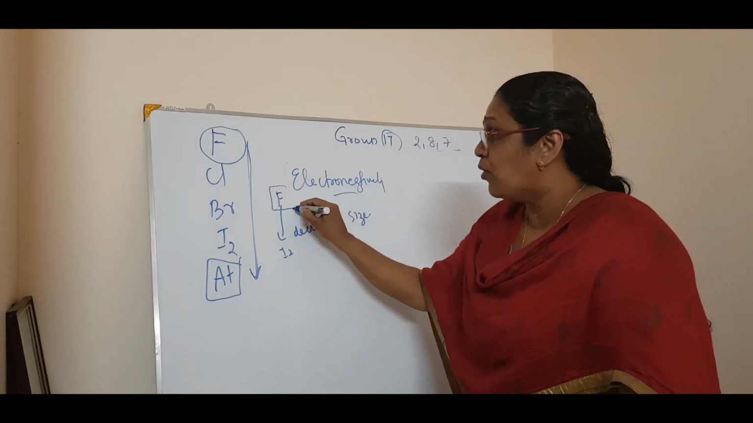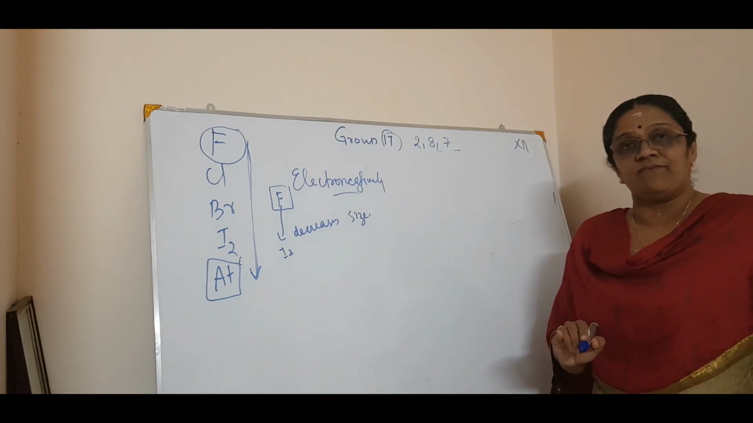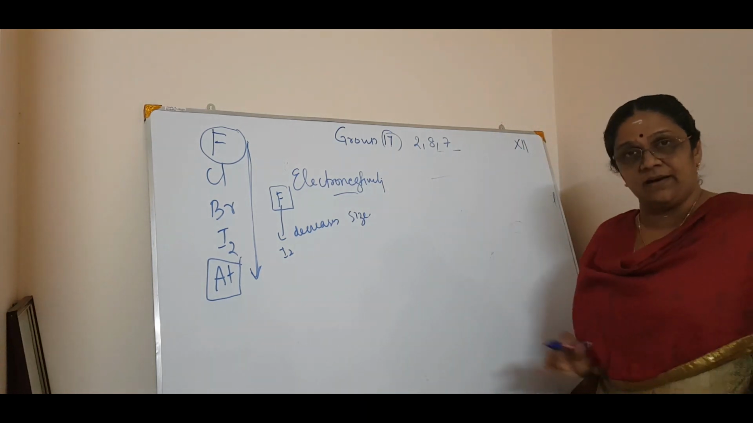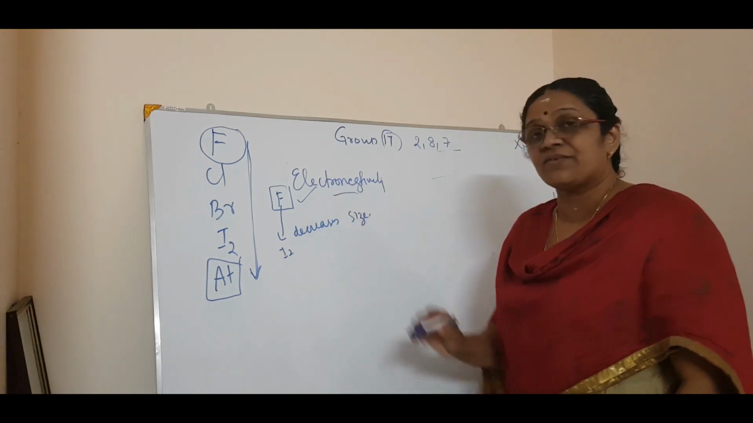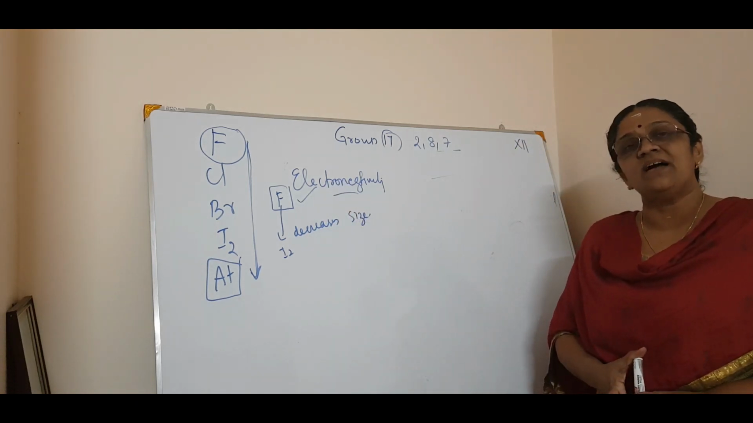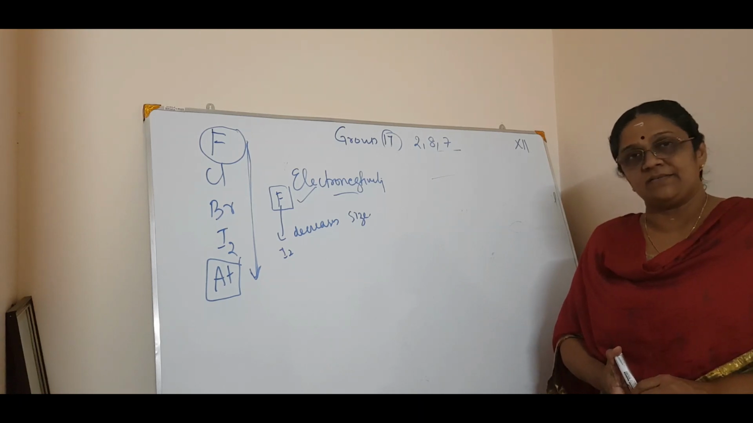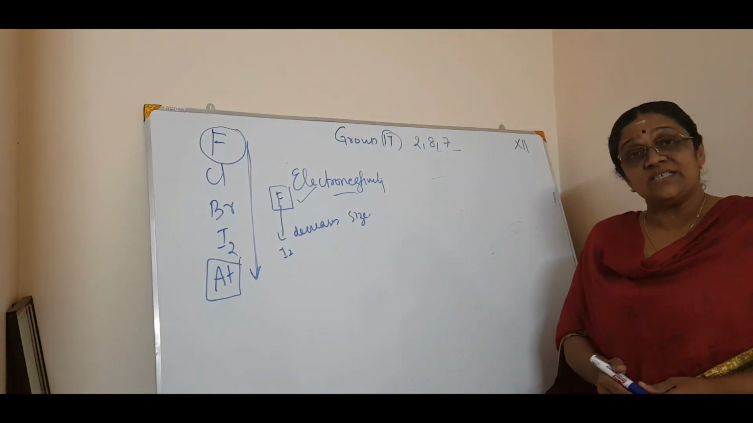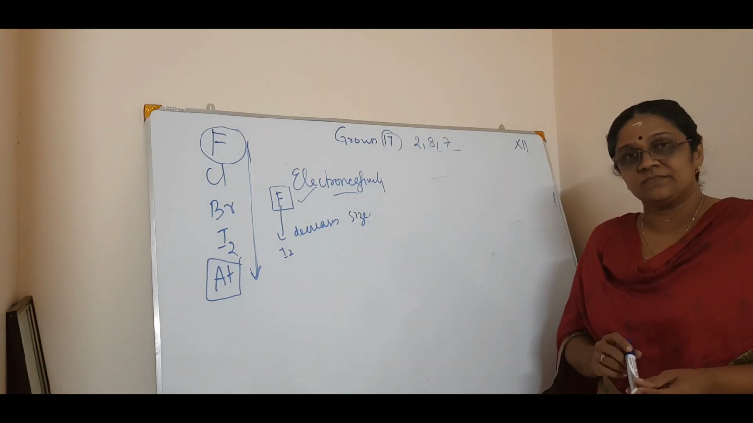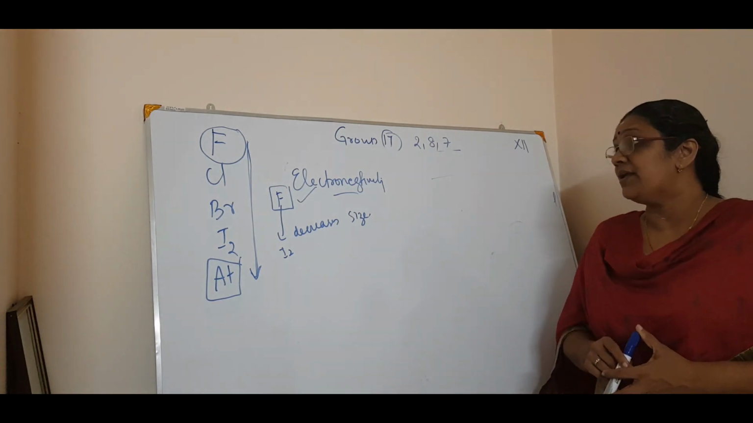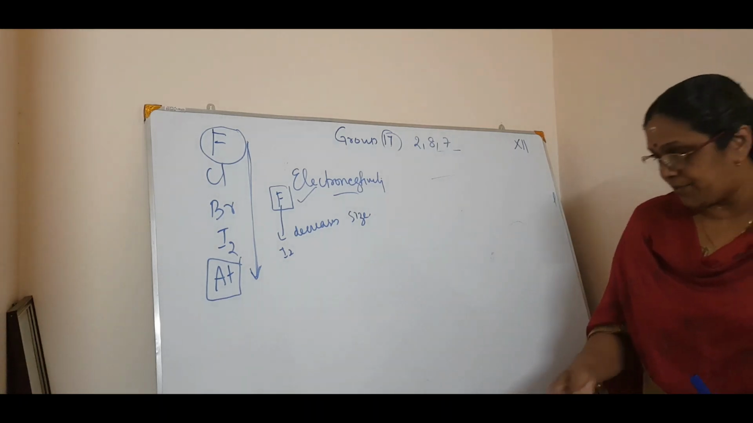So we know the most electronegative element in the periodic table. When you cover the whole periodic table, who is the most electronegative element? Fluorine is the most electronegative element. So these are the general trends which follow in group 17. Okay, this is easy, right? Now we will go on to the physical properties.